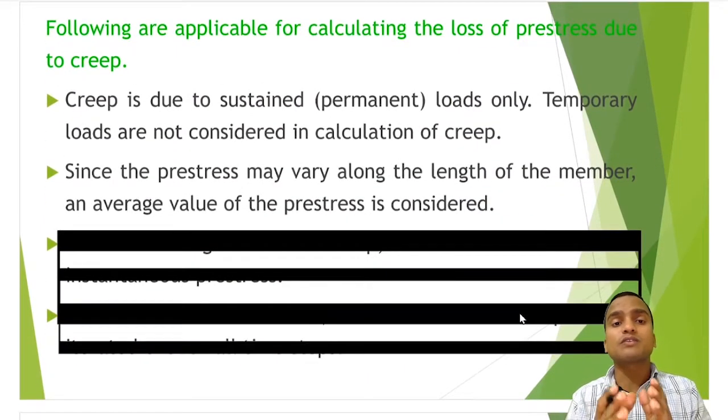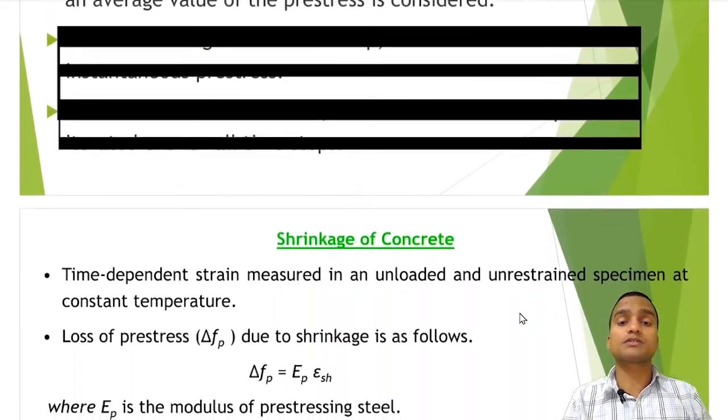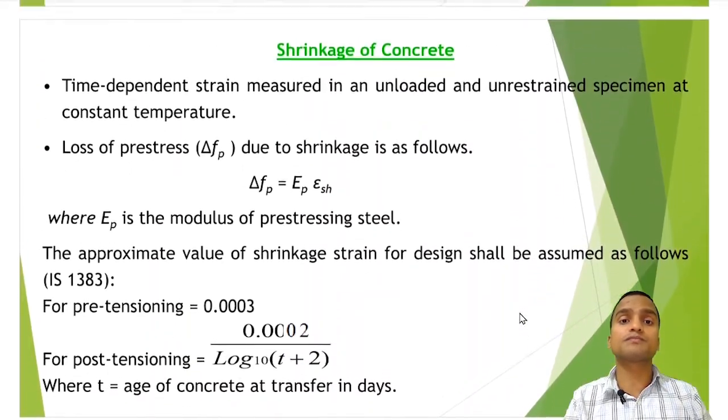As we have said, creep is only due to sustained permanent loads. Temporary loads are not considered in the calculation of creep. Since the pre-stress may vary along the length of the member, for example there can be a parabolic curve, which value do we have to take? The average value of pre-stress is considered for calculating creep strain and losses in pre-stress due to creep.